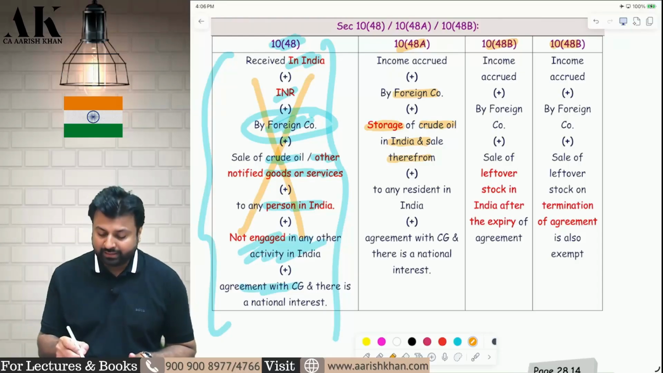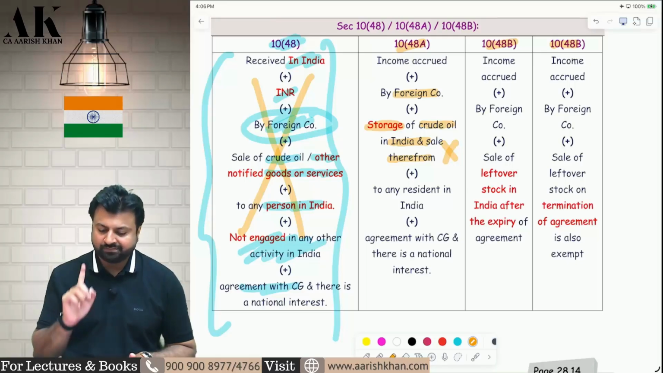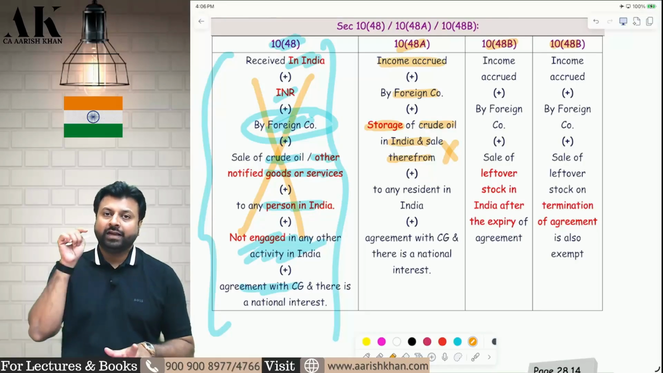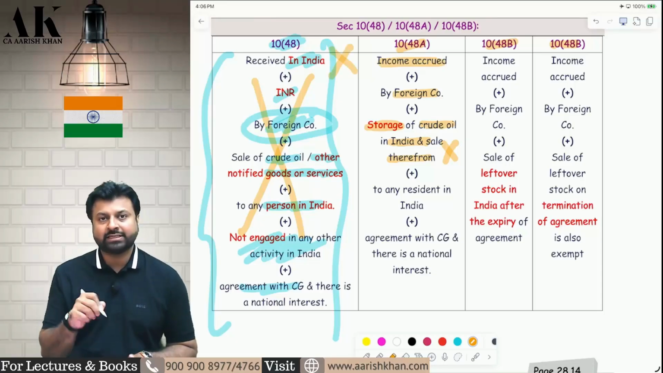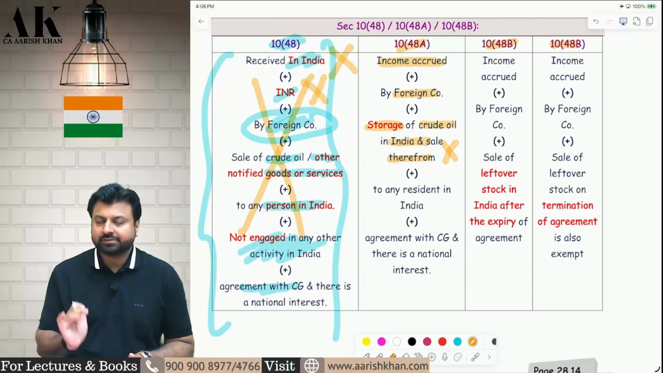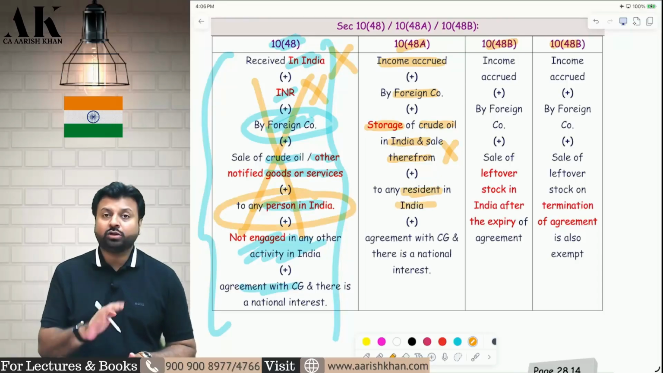Second important thing. In the second section, there is only crude oil mentioned. Other goods and services notified is not mentioned here. Third important thing, in this section, the income has to accrue in India. It may not be received in India. It may not be received in INR. It doesn't matter if it is received outside India. It doesn't matter if it is received other than in INR. It's okay. Fourth difference. One more difference. Here you have to sell the crude oil to a person resident in India. In the first section, you could sell it to any person in India.